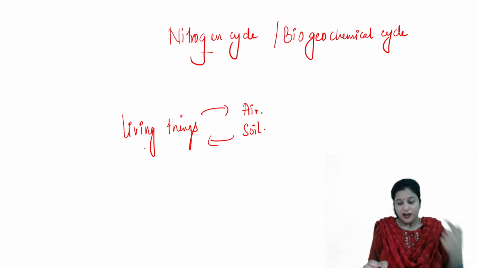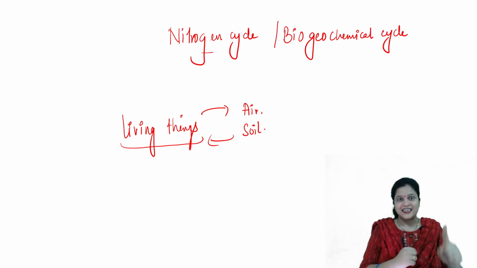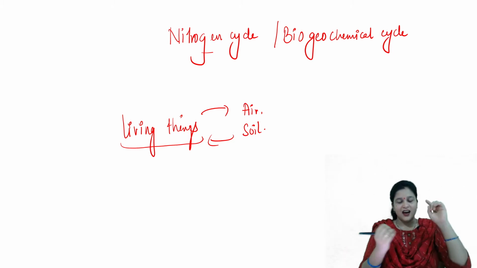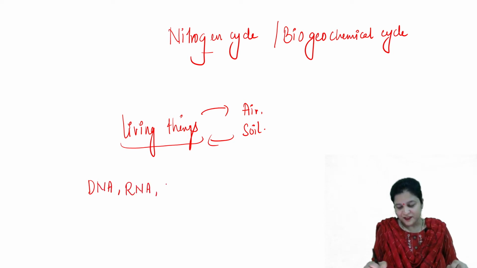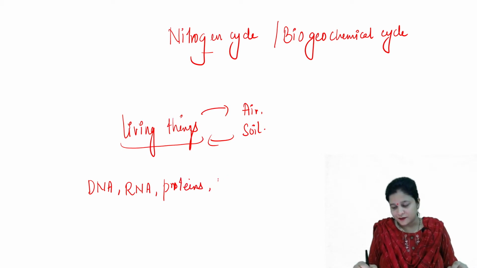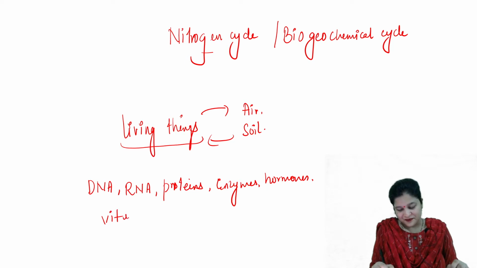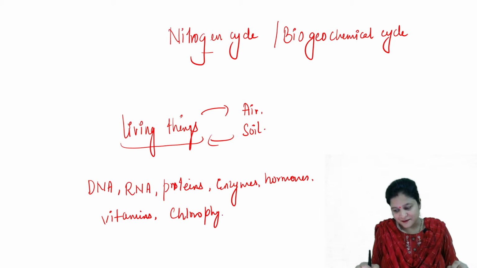But first thing, why living things need nitrogen? Why do they absorb nitrogen? The answer is that nitrogen is an important component of our DNA, RNA, our proteins, different enzymes, most of which are proteins itself, hormones, many vitamins, chlorophyll, and many more things.